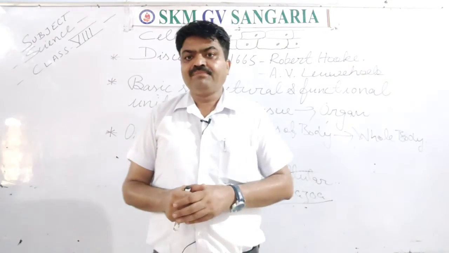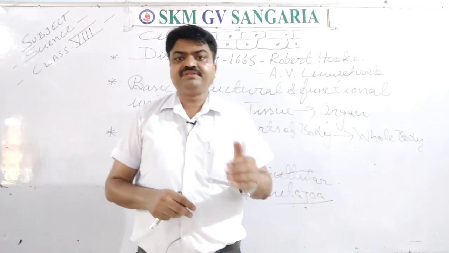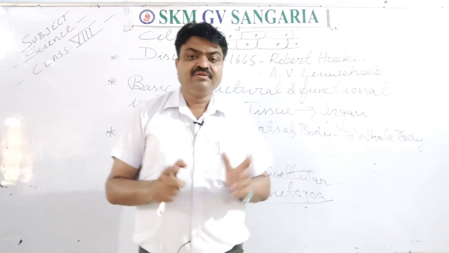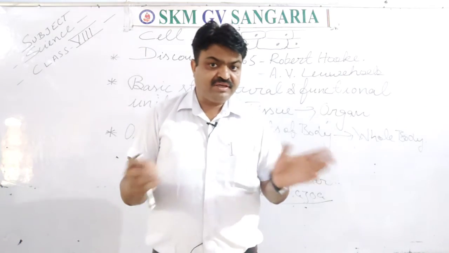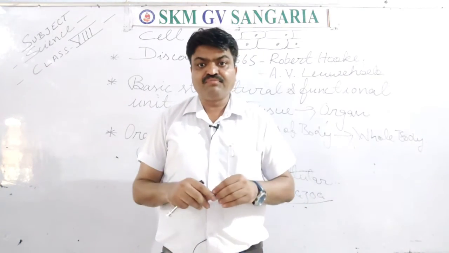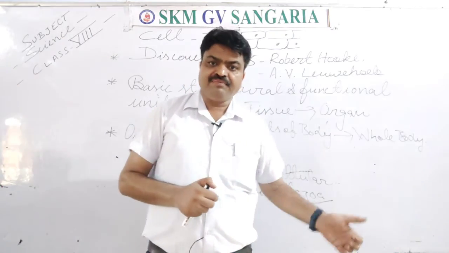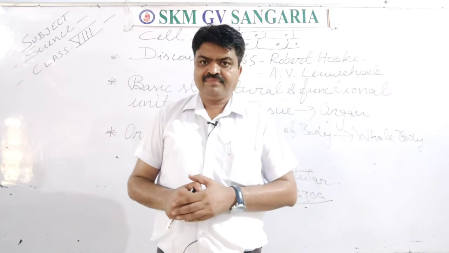They come in the multicellular category. Their organization is known as multicellular organization, and those living organisms are known as multicellular organisms because their body contains more than one cell. So all plants and animals come in the category of multicellular.